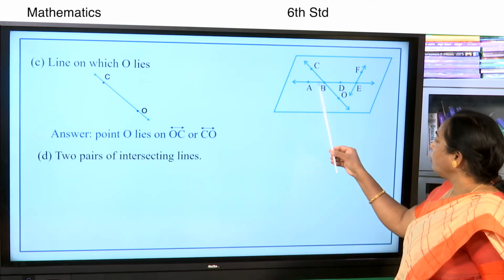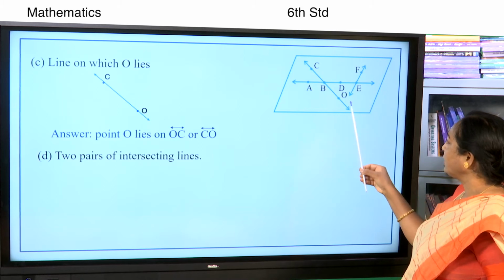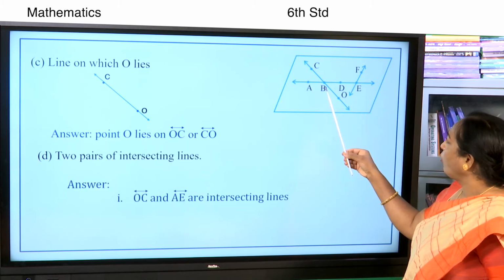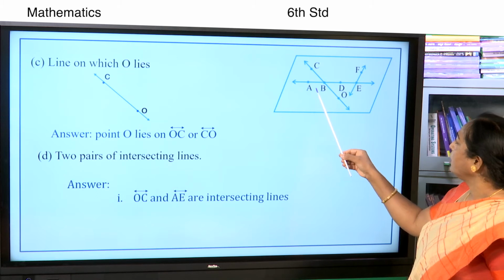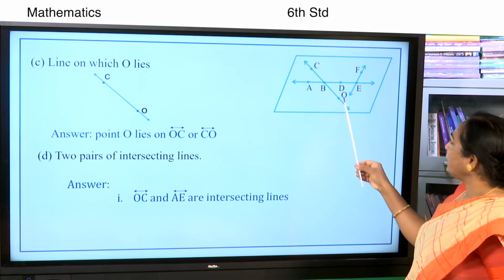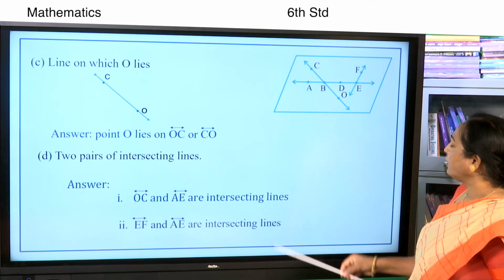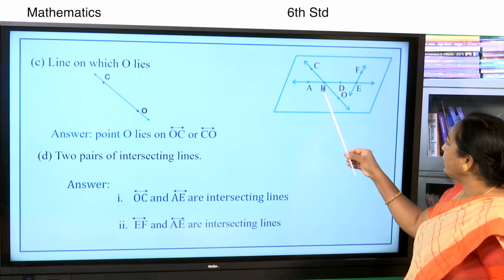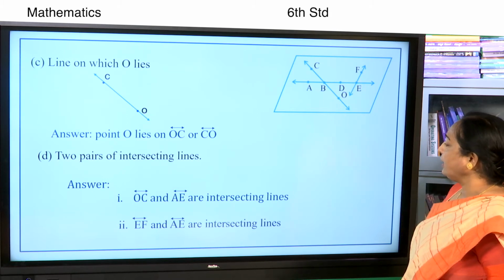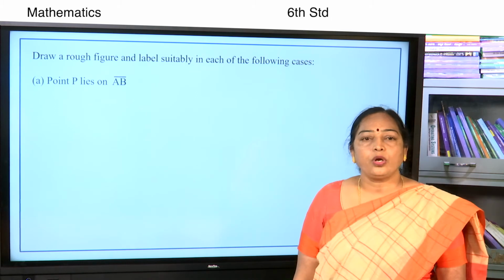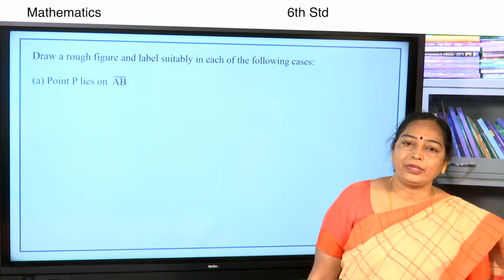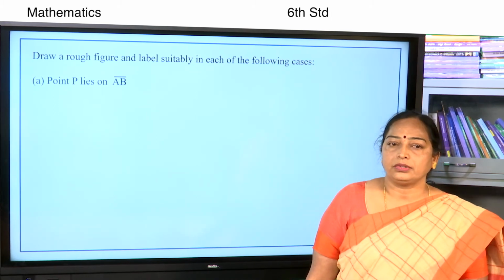Here, two pairs of lines are intersecting. OC and AE intersect at B. EF intersects AE at E. Children, draw a rough figure and label suitably in each of the following cases. Children, try to draw in your notebook.